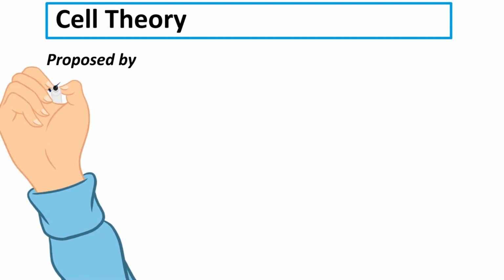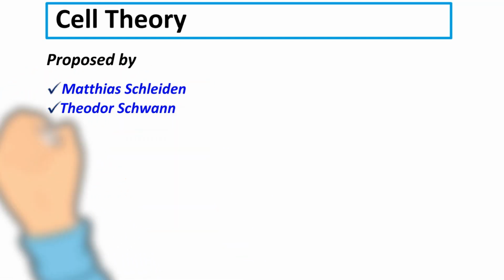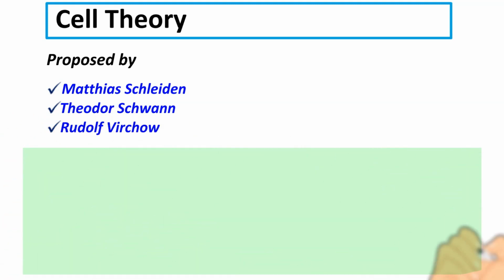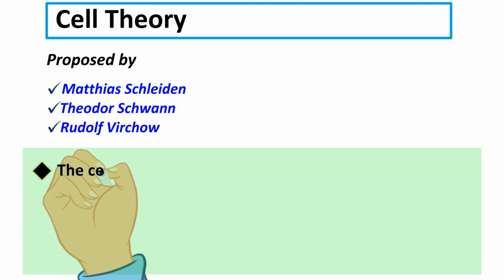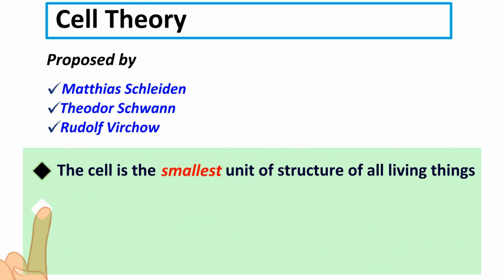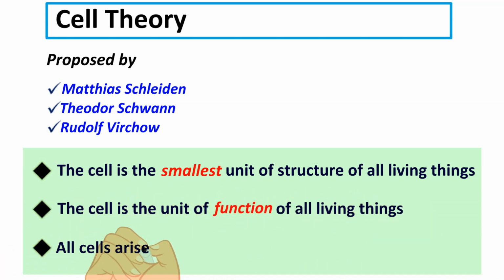Let us discuss the cell theory. Cell theory was proposed by Matthias Schleiden, Theodor Schwann, and Rudolf Virchow. The cell theory states three major points. First, the cell is the smallest unit of structure of all living things. Second, the cell is the unit of function of all living things. Third, all cells arise from pre-existing cells.